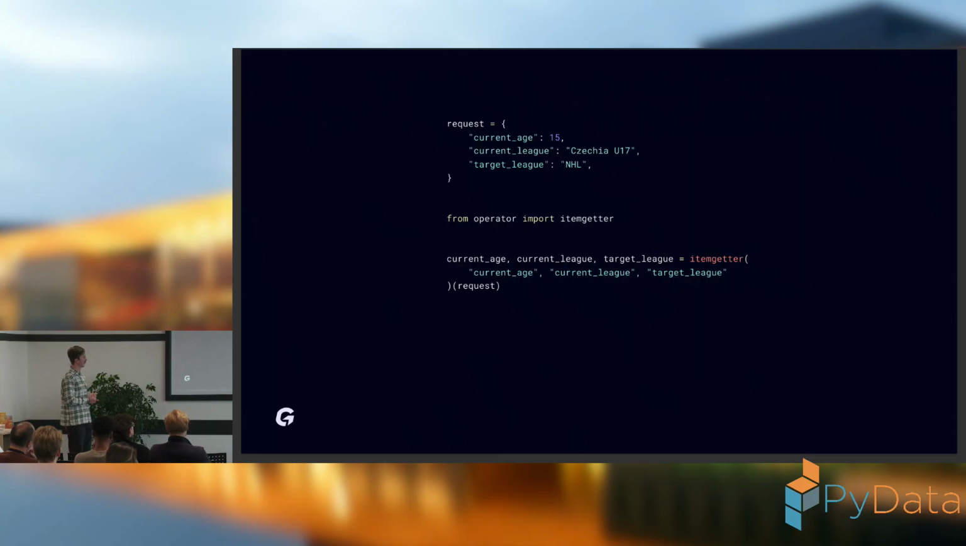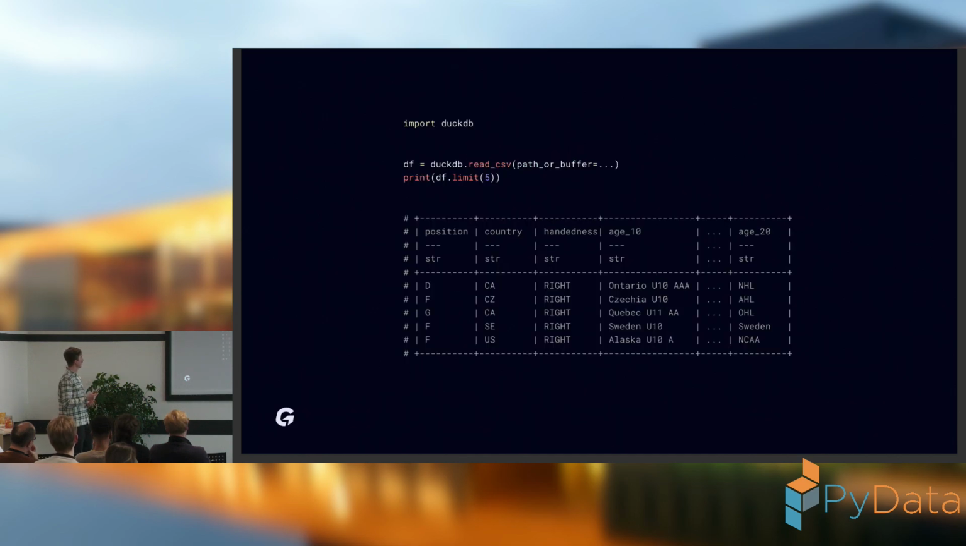He plays in the Czech Republic U17 league, meaning that he's probably quite talented because he plays with older kids. And his goal is to get into the NHL, the National Hockey League, the best league in the world. The next thing I need to do is to get the data of the historical players and their